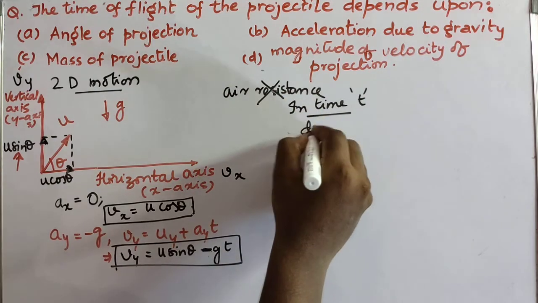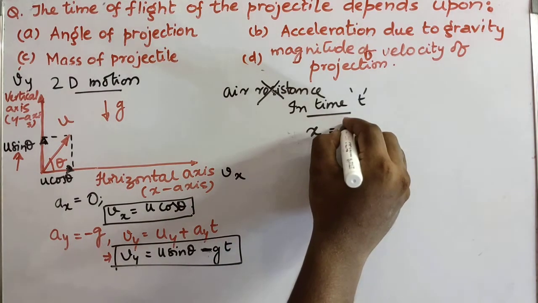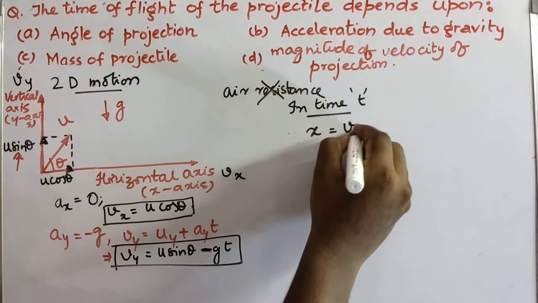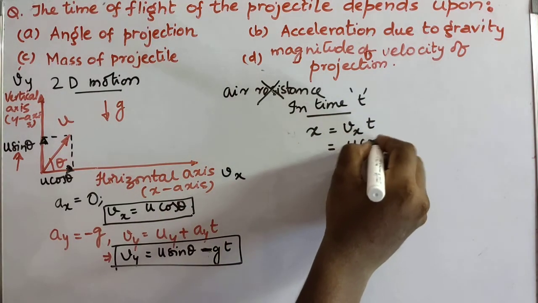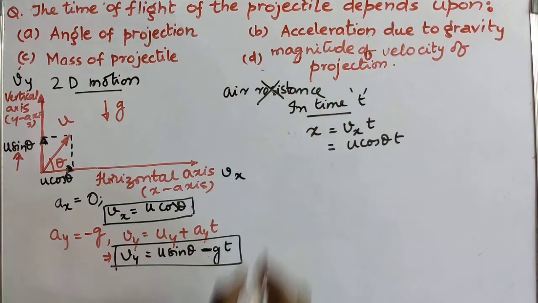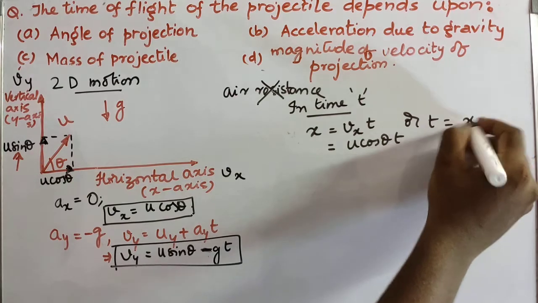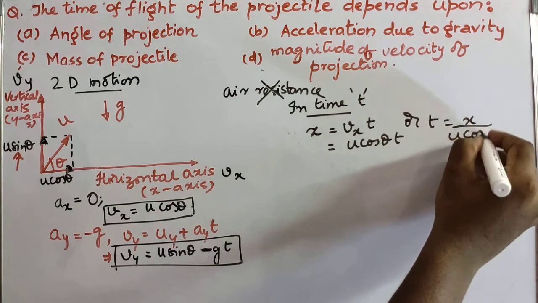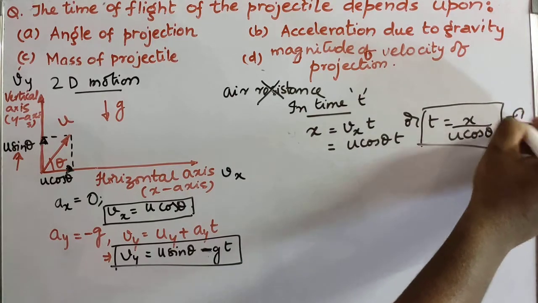Displacement along the x-axis is x. X is equal to Vx into t, and Vx is u cos theta, so x is u cos theta into t, or I can write t is equal to x by u cos theta. Let us call this equation 1.